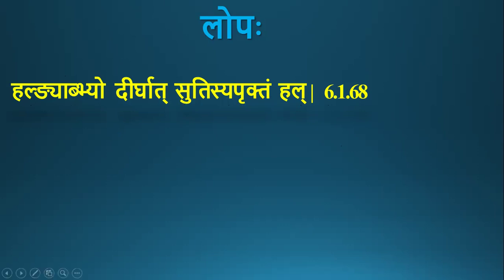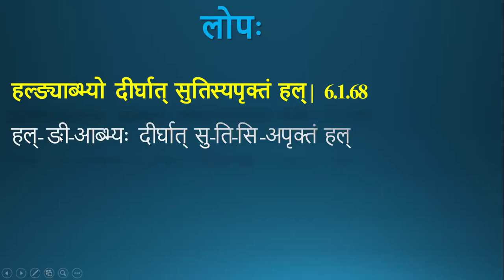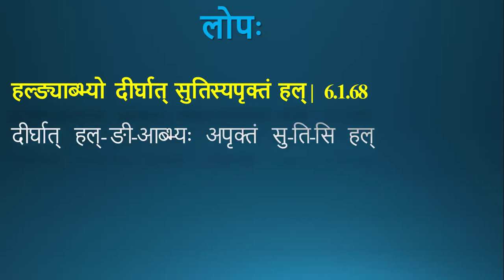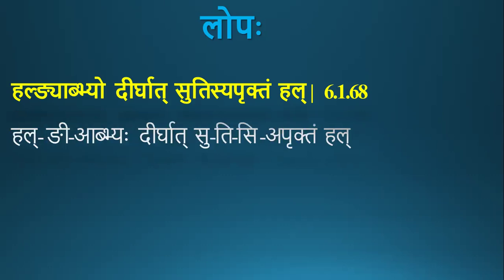If you do the padacheda, it becomes hal ni abhyah dirghat su ti si apruktam hal. So this al ni abhyah is in panchami bahuvachana.